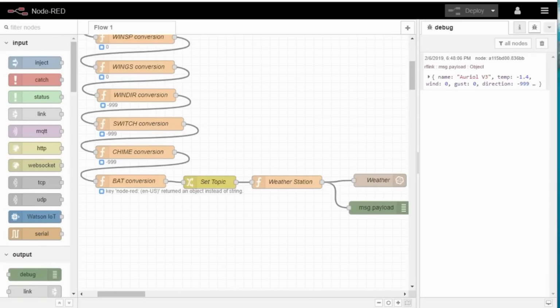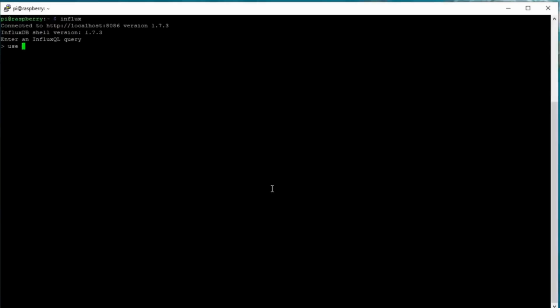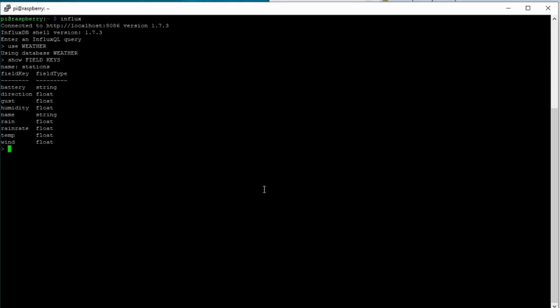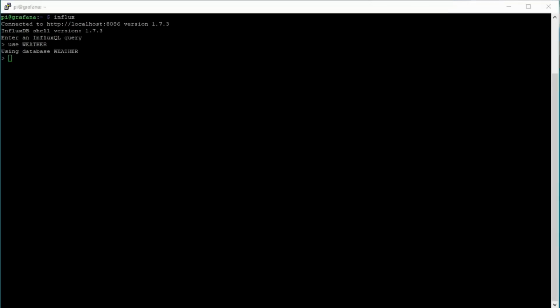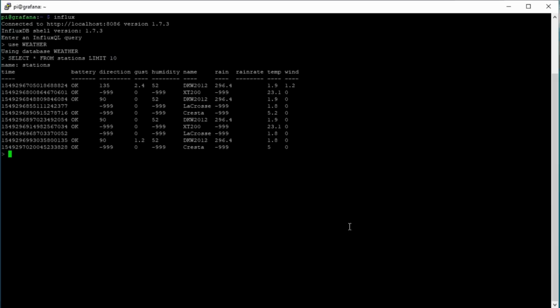Now, Node-RED does not create any errors anymore. If we look at measurements in our database, we see that Node-RED automatically creates the measurement stations. And if we ask for the fields, we get the automatically created fields, including the data types like string or float. Everything done automatically. And if we query the stations, we see already filled data from our weather station.